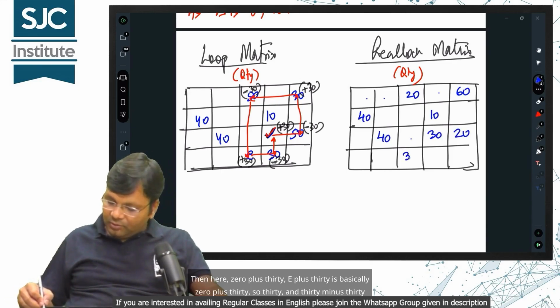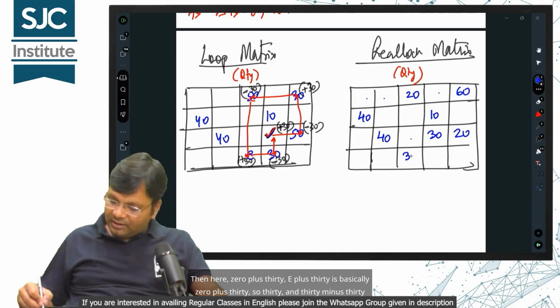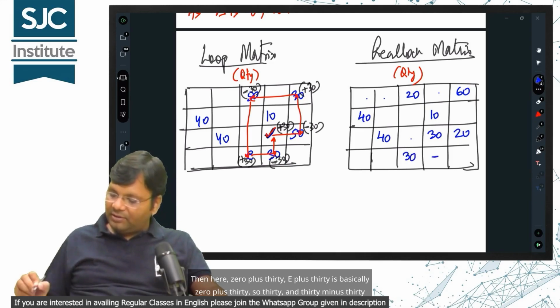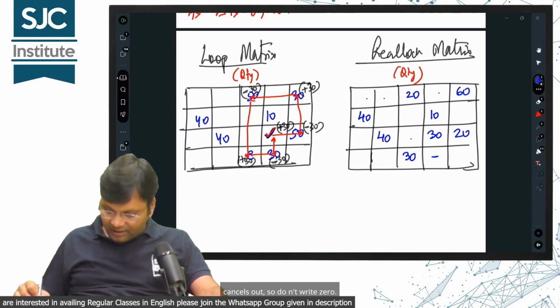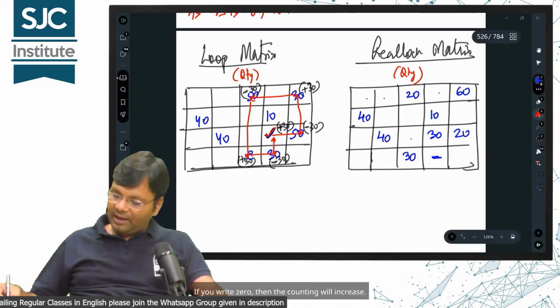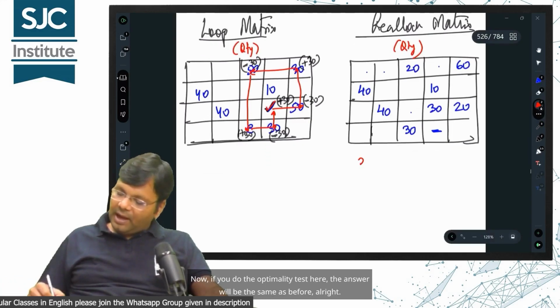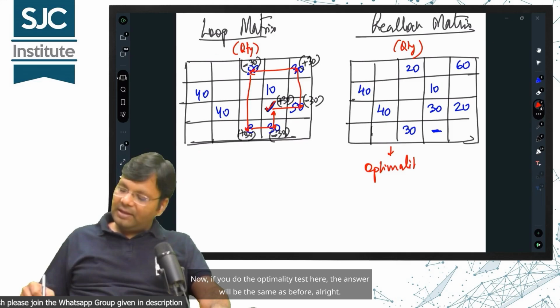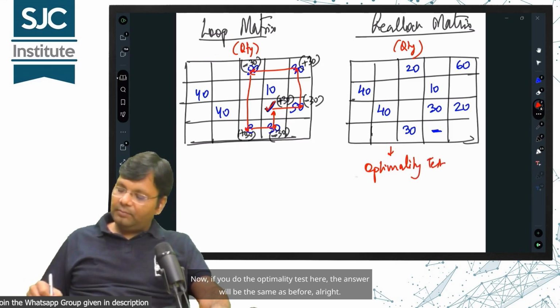Then here, 0 plus 30 is basically 30, and 30 minus 30 cancels out, so don't write 0. Write a dash here. If you write 0, then the counting will increase. Now, if you do the optimality test here, the answer will be the same as before.